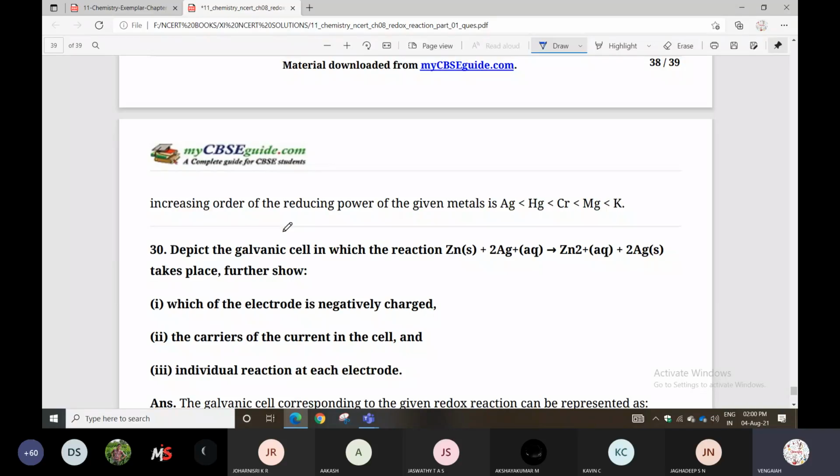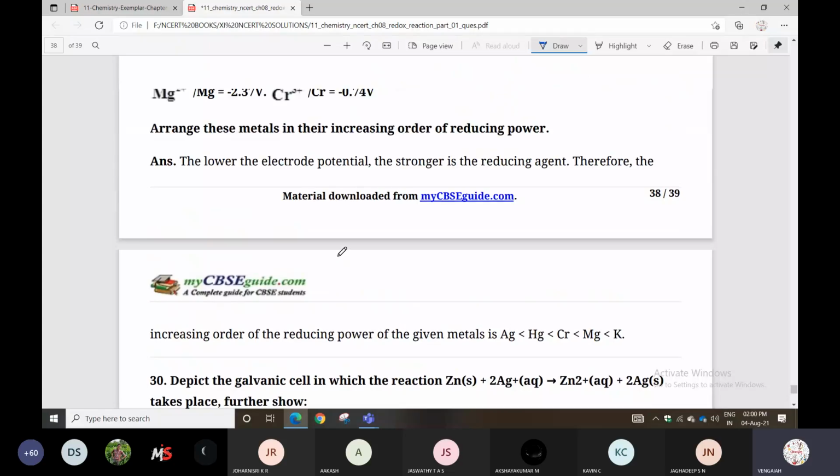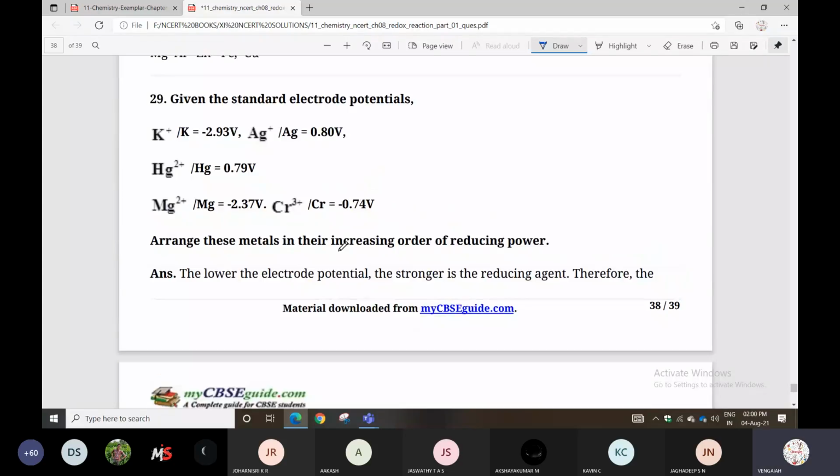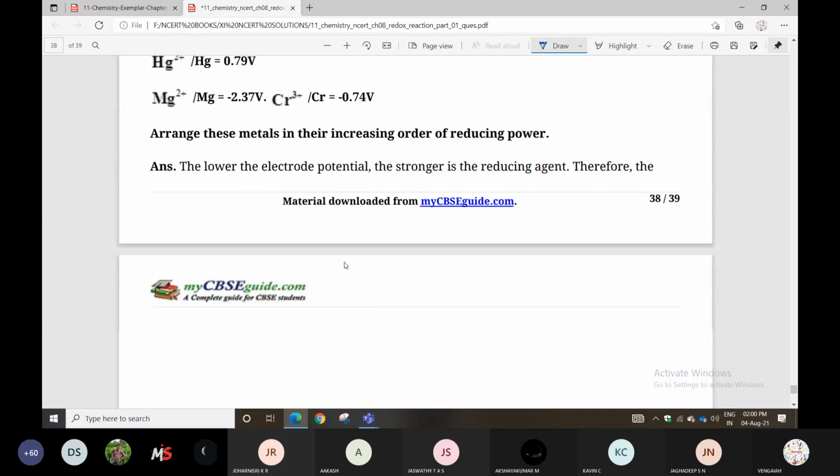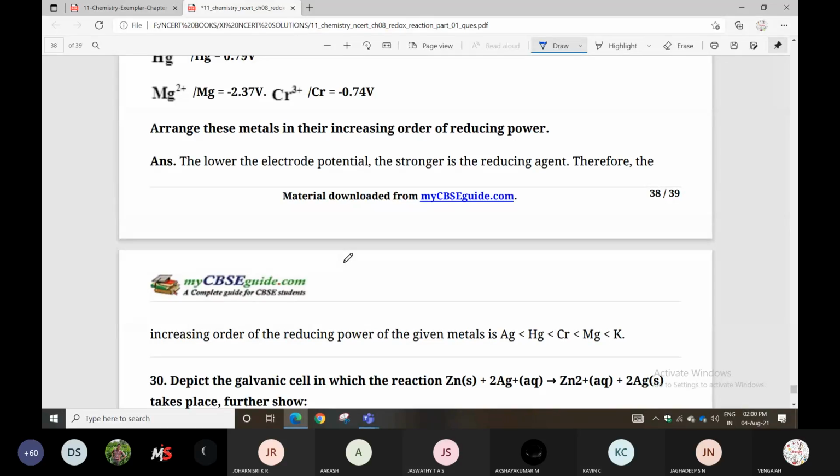So which metal has more reducing power? You can check it based on the electrode potential values given, and so you can say which is the strong reducing agent also.